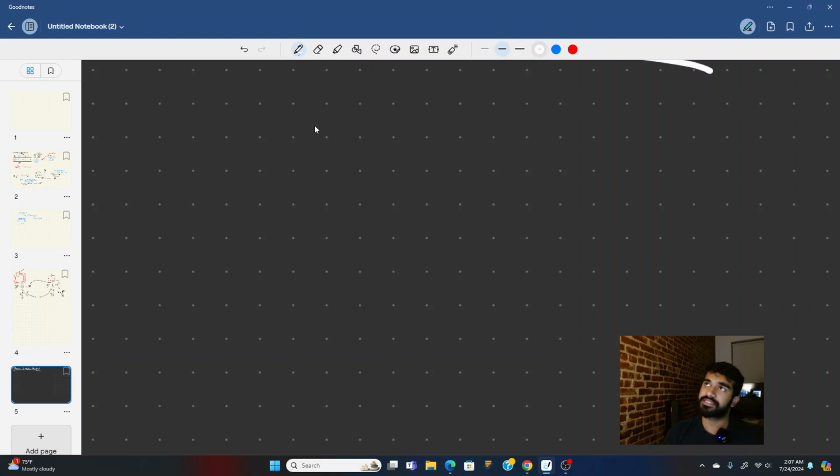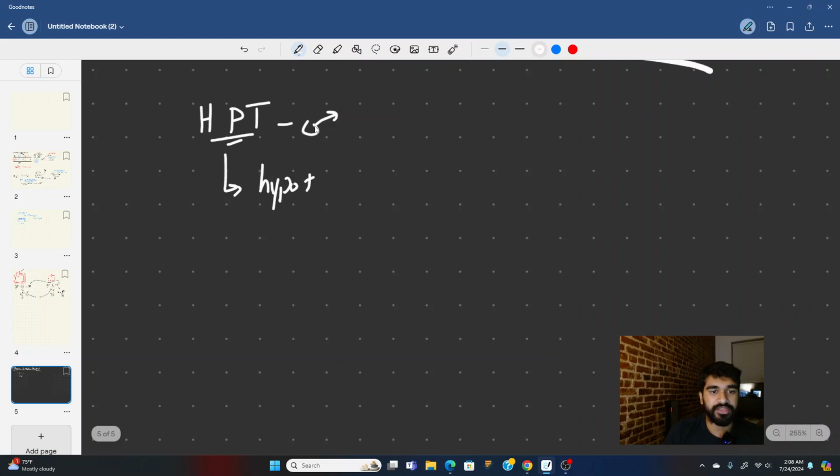So let's talk about the HPTA axis, or I guess the A stands for axis. So I guess the HPT axis, right? The hypothalamus, pituitary, testes axis, inside of men. So the HPT axis starts in the hypothalamus for H. And when a man who's either going through puberty or has already gone through puberty produces the specific hormone called GnRH, right, which is